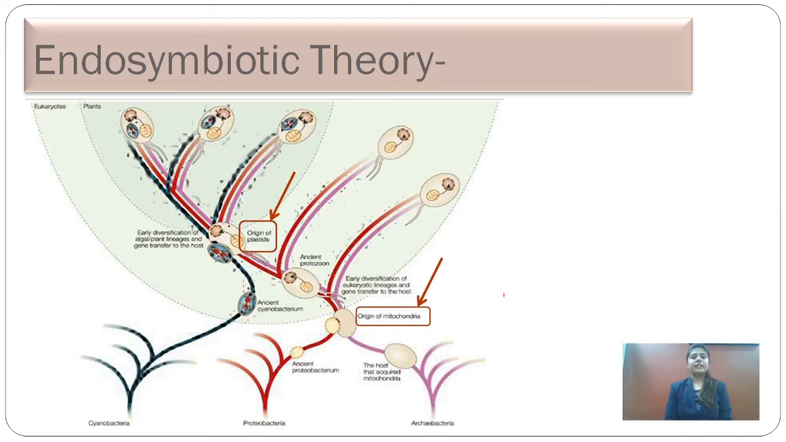Now we'll see the endosymbiotic theory, also known as symbiogenesis. This is the leading evolutionary theory of the origin of eukaryotic cells from prokaryotic organisms.